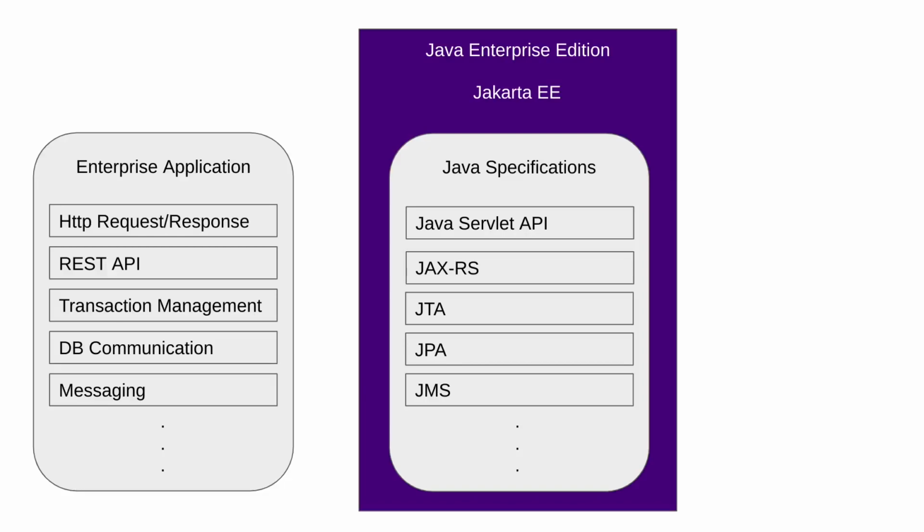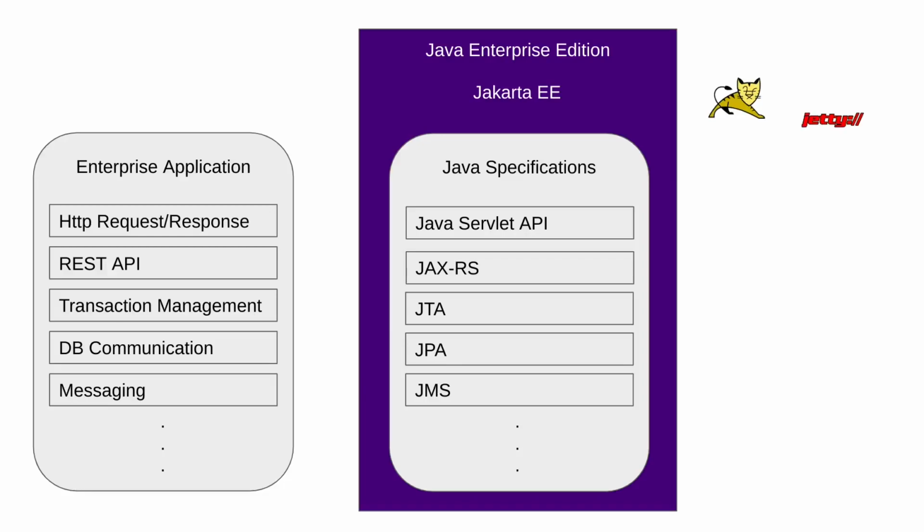Whenever you write an application using JakartaEE specified APIs, you have to make sure that the server on which this application has to run supports all of the specifications you are using. For example, if you are just using Servlet API, a lightweight servlet container like Tomcat is enough.